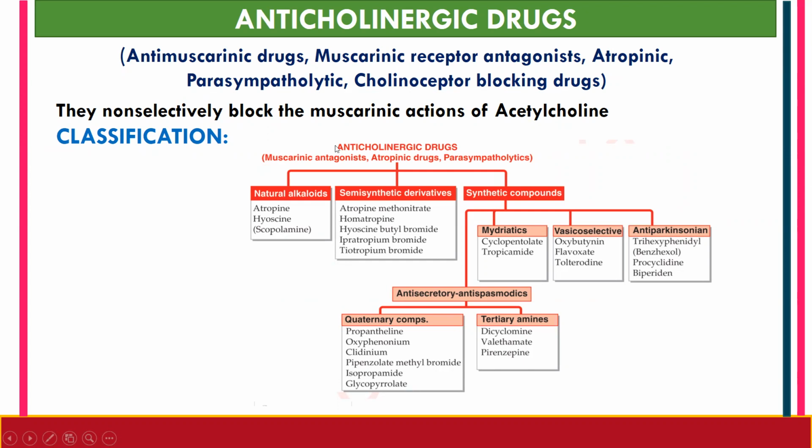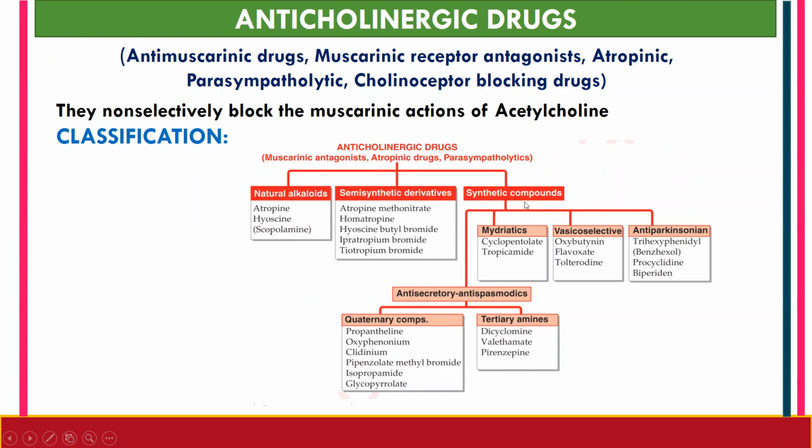Let's see the classification of anticholinergic drugs. Anticholinergic drugs are classified into three main categories. The first one is natural alkaloids. Examples: atropine, hyoscine, which is also known as scopolamine. Second category is semisynthetic derivatives. Examples: atropine methonitrate, homatropine, hyoscine butyl bromide, ipratropium bromide, and tiotropium bromide.